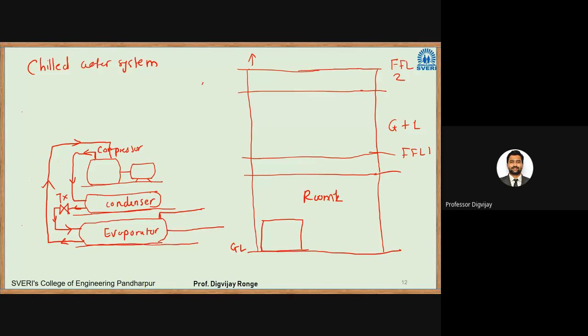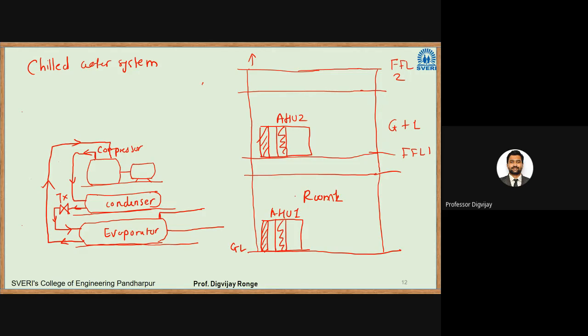I showed the AHU in the last figure. And I have AHU 2 here. These are the filters, and this is the evaporator coil. This is AHU 2, and this is AHU 1. In this case, this will be the filter, and this will be the evaporator coil.